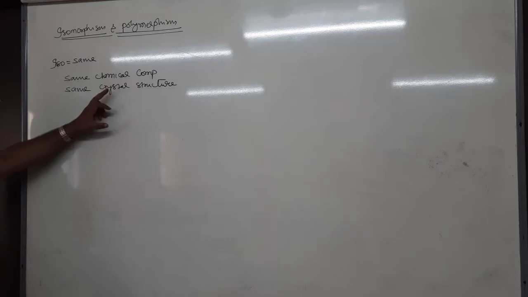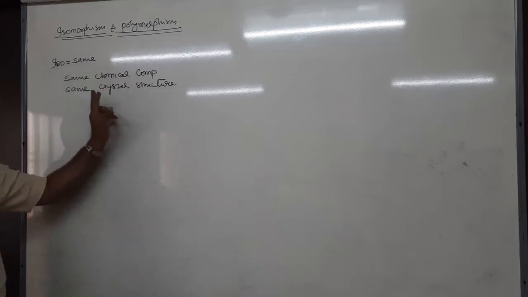isomorphism. Okay. Questions are like this: which of the following is an isomorph, or which of the following can show isomorphism, which cannot show isomorphism? For isomorphism, the compounds should have the same chemical composition, as well as the same crystal structure. So then they are called isomorphs.